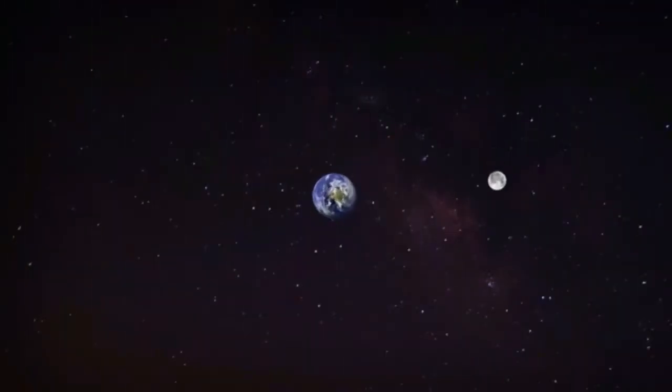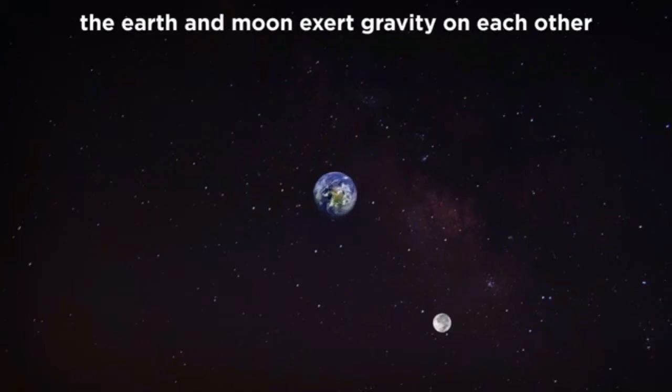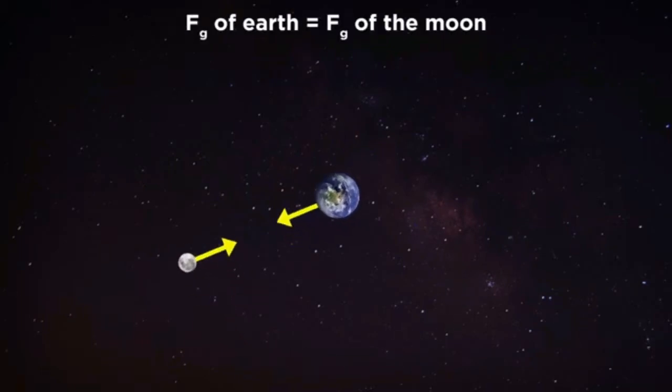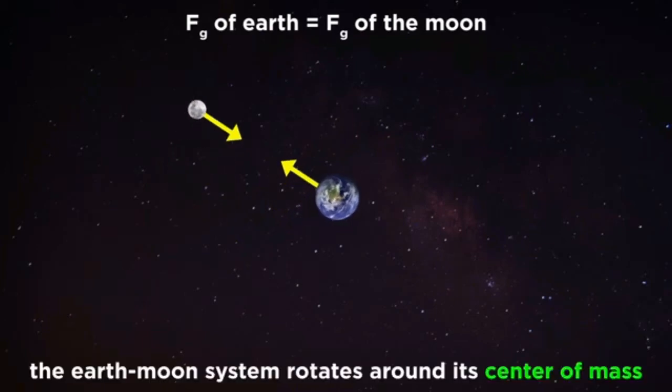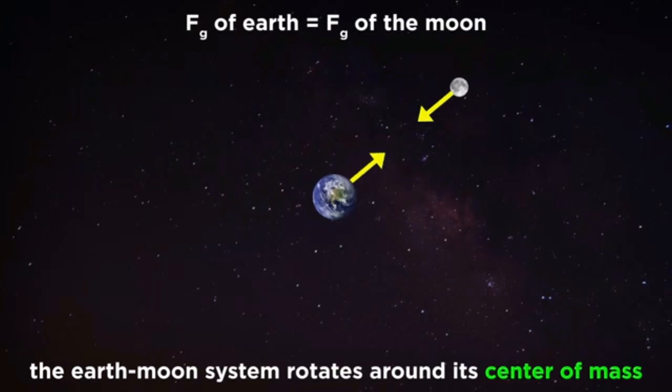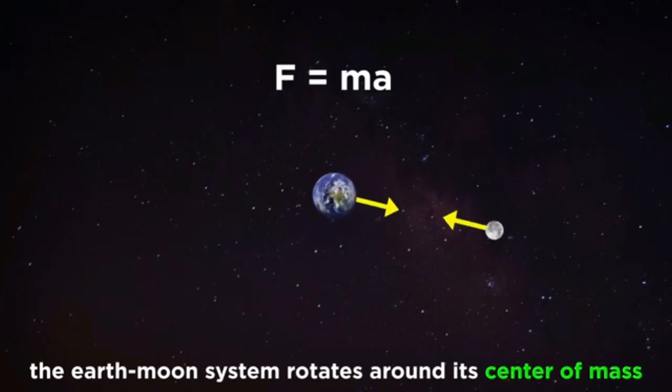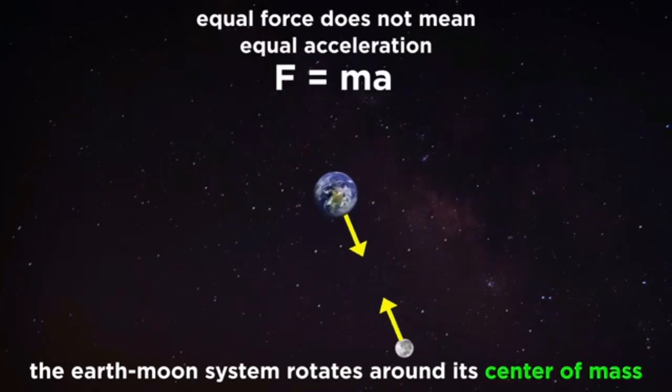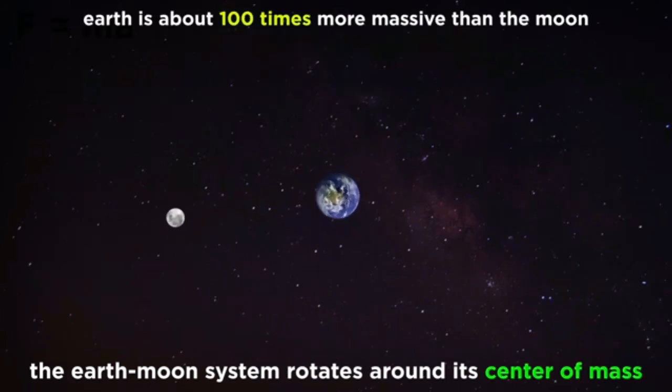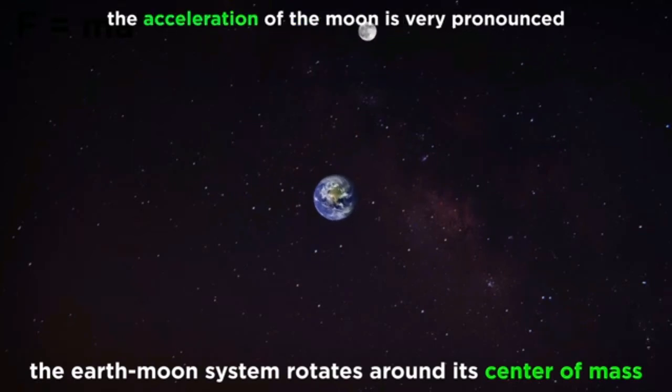For examining a system like the Earth and the Moon, we must understand that they both exert gravitational forces on each other, and these forces are equal in magnitude. Both of these bodies rotate around their combined center of mass. But don't forget F equals ma. So equal forces don't mean equal accelerations. The Earth has about 100 times the mass of the Moon. Therefore, we see the Moon revolving around the Earth.